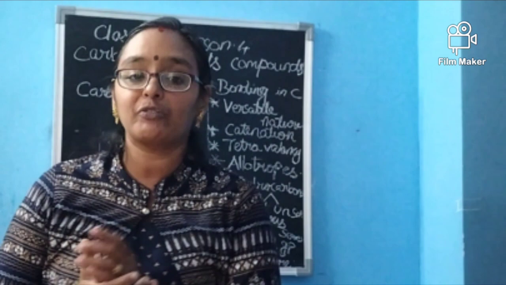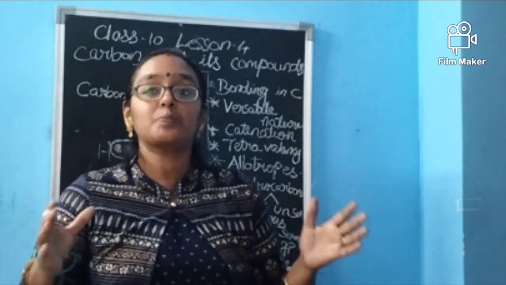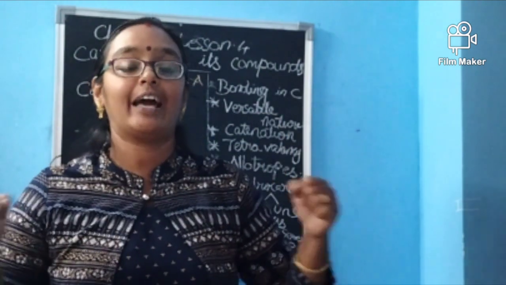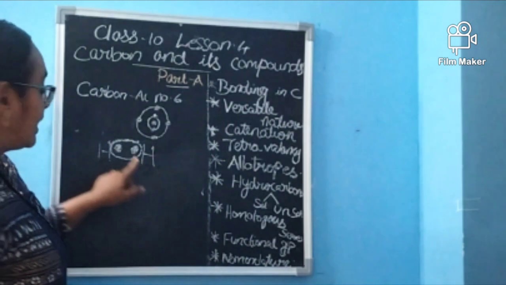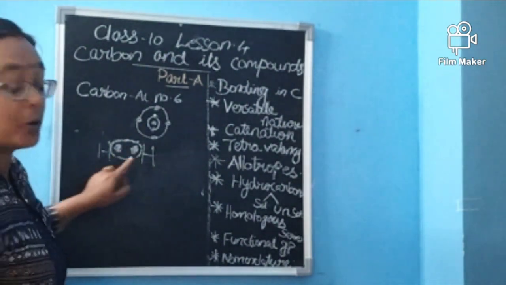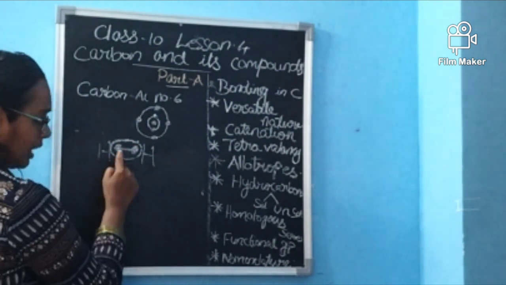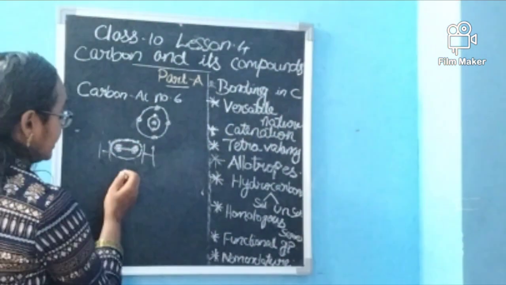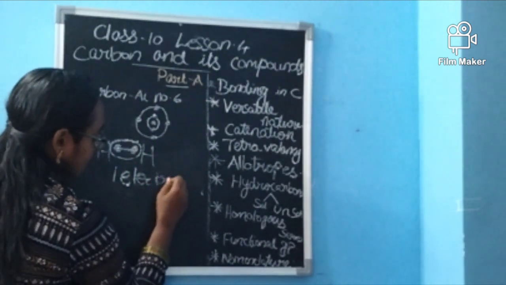You are the child of your mother. You are the child of your father. There is no specialty for mother and father. Both have you as common. In this form, 2 hydrogens are sharing the electrons. So this kind of bond is called 2 electron sharing. We are saying it as 1 electron pair.